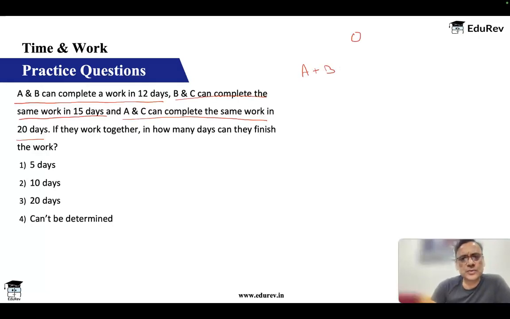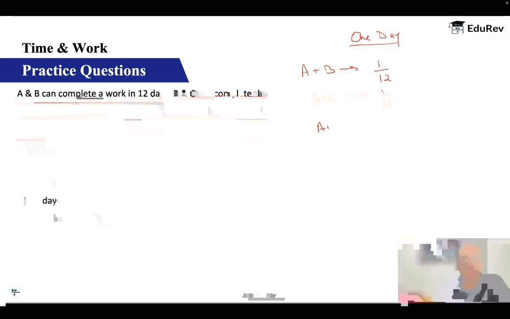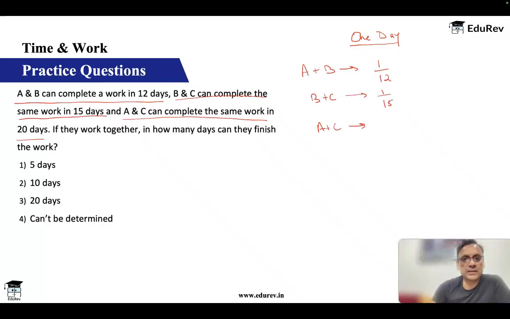Always focus on one day. So in one day, A and B together will do 1 by 12. B and C together will do 1 by 15. And A and C together will do 1 by 20.